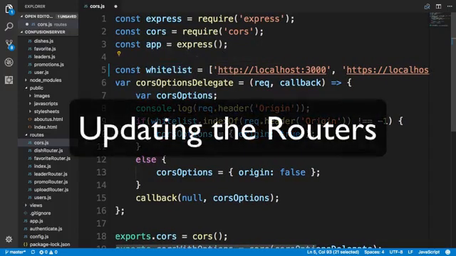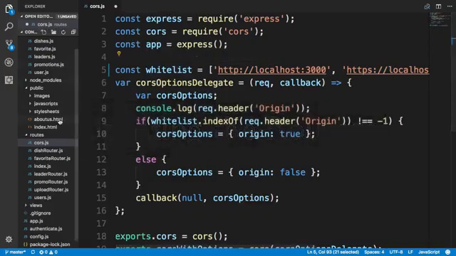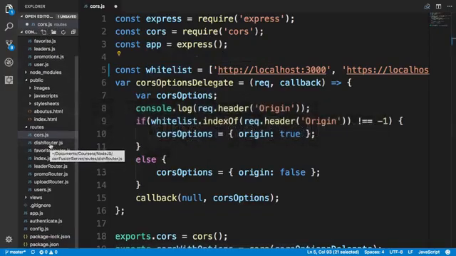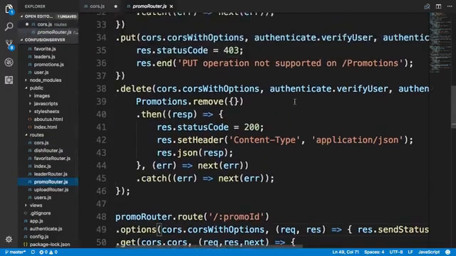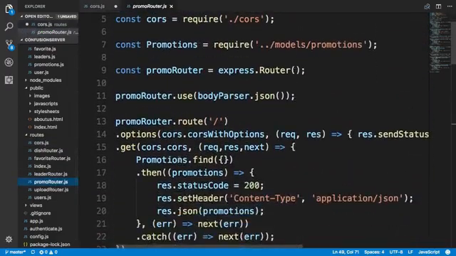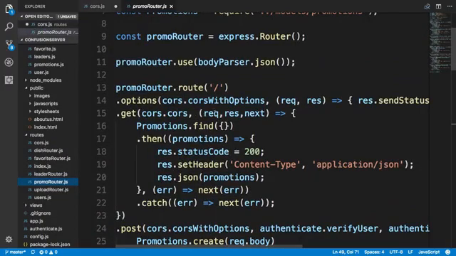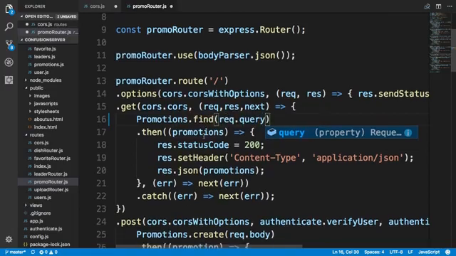Next, we need to update a few of the routes to handle the query parameters, and also a few other minor adjustments. Let me start with the promoRouter.js file, which is simple to update. In the promoRouter file, for the get requests, instead of doing promotions find with an empty JavaScript object, I would supply req.query as the parameter to the promotions find.